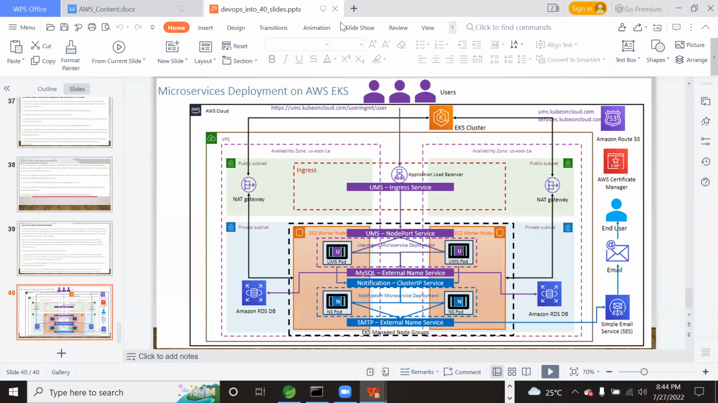Sorry to interrupt, sir. Alarm means whether we will get some kind of email delivered to us when the service goes down? Exactly, correct. A notification, an email notification, will be triggered.